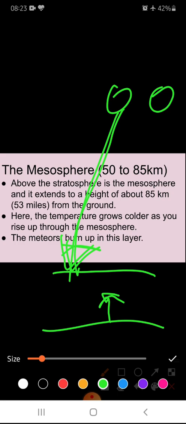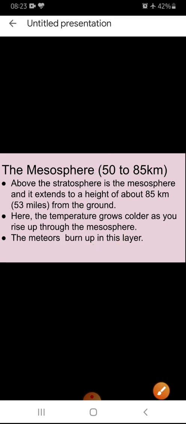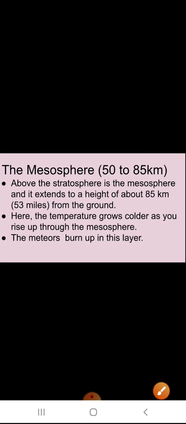Here the temperature is very cold and they are burning up, so they will finish in this layer only. So this is the mesosphere. It extends up to 85 kilometers.